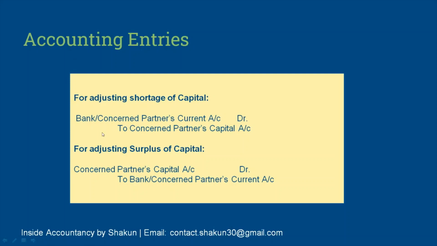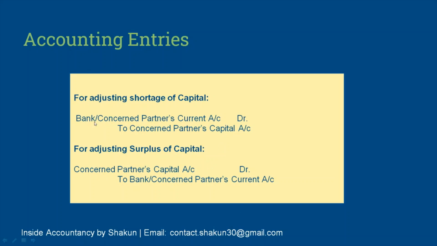Now, I have also written concerned partner's current account because such adjustments, such shortage of capital, can either be made through bank account by actually bringing the money, or it can be adjusted through partner's current account so that they may have an option of bringing in the money at a later date. So, concerned partner's capital is credited because capital is brought into the business. Whenever capital is brought into the business, the capital account is always credited because this leads to increase in capital.